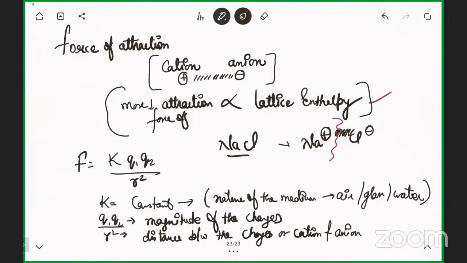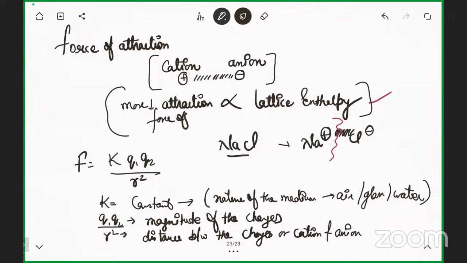Two things are there. Q1 and Q2 is the magnitude of the charges. It means the more magnitude of the charges, the more attraction there will be. If more attraction, lattice enthalpy will be more. But if the distance between the charges is quite more, I'm talking about R square.